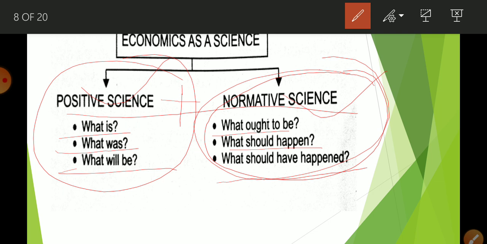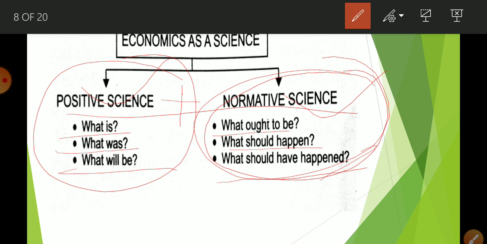So here, in normative economics or normative science, we are going to discuss whether anything is good or not, what ought to be. It is related to what ought to be, related to suggestion and opinion. Here no verification is possible. Like, I give you one example.